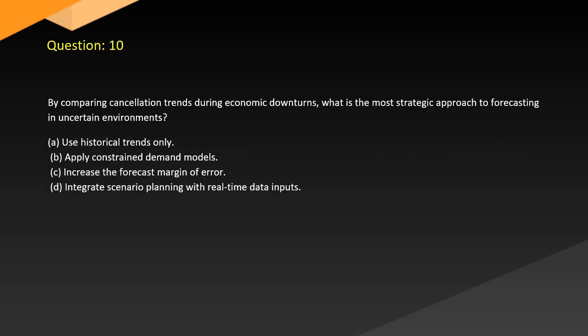Question 10. By comparing cancellation trends during economic downturns, what is the most strategic approach to forecasting in uncertain environments? A. Use historical trends only. B. Apply constrained demand models. C. Increase the forecast margin of error. D. Integrate scenario planning with real-time data inputs.